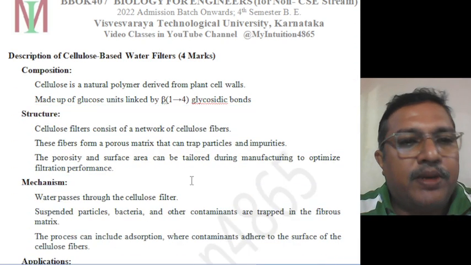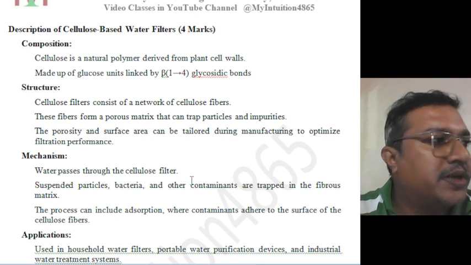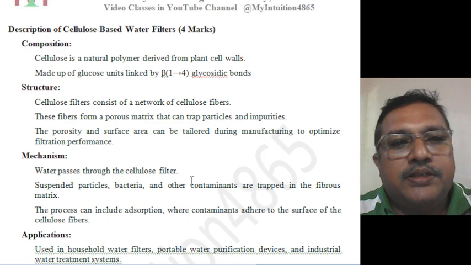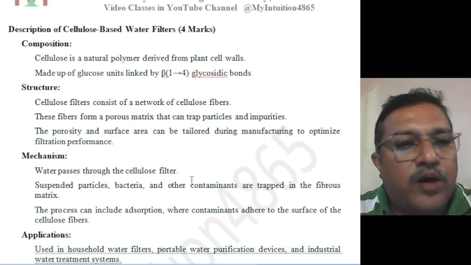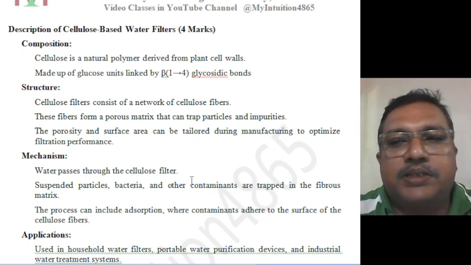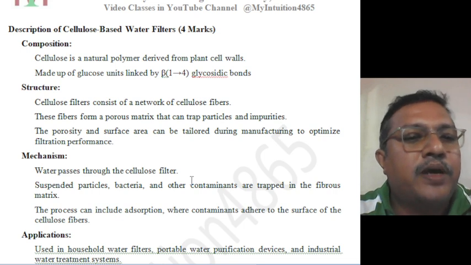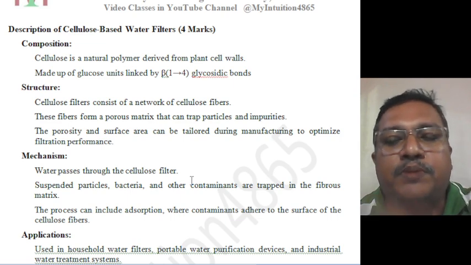Now, describing how cellulose based water filters work, their composition. Cellulose is a natural polymer, a naturally available material, mainly in the plant walls. Okay, it consists of a chemical structure made up of glucose units. Glucose units are joined together, so we say that it is a polymer. Polymer means a long chain.